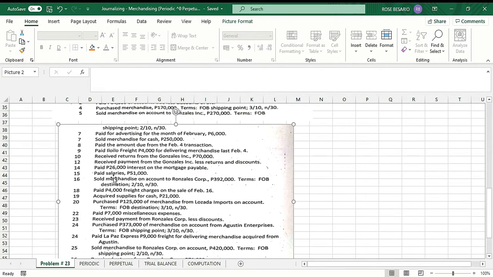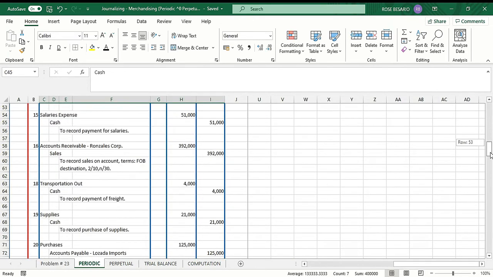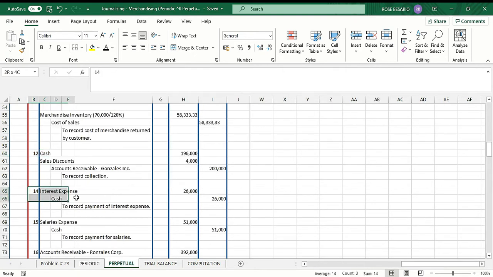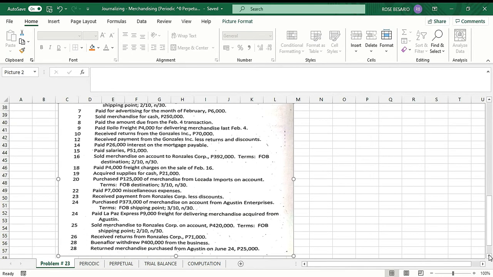Then we have February 14, paid 26,000 interest on the mortgage payable. So our entry for this one is debit interest expense 26,000, credit cash 26,000. Then we have the same entry for the perpetual inventory system. Next transaction, paid salaries 51,000. So what's our entry?